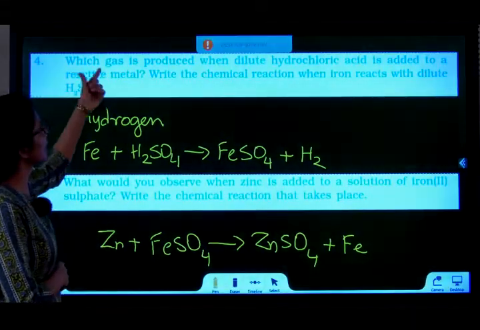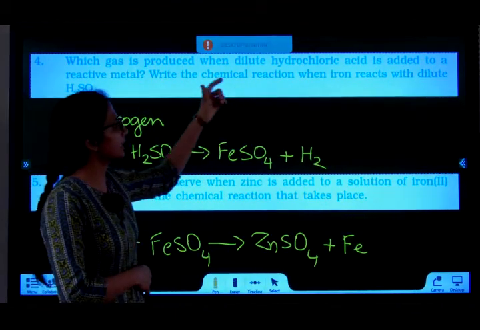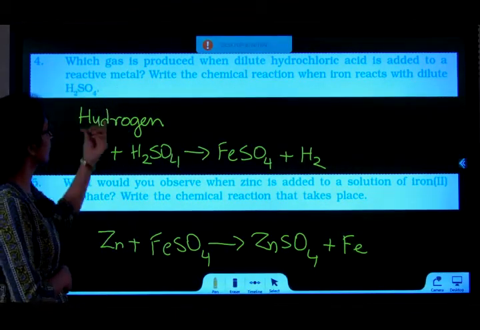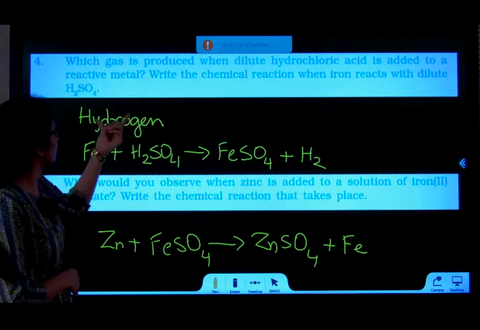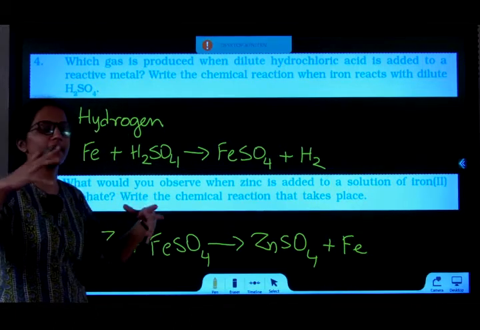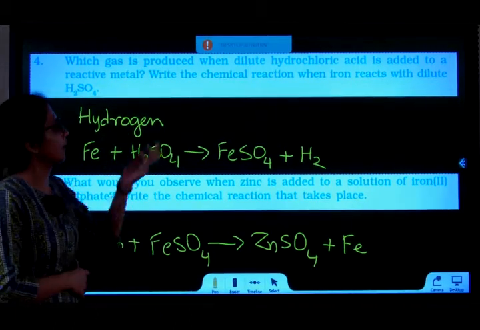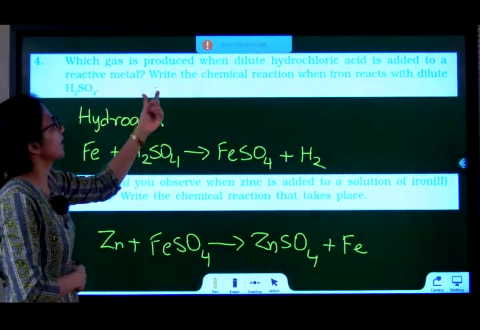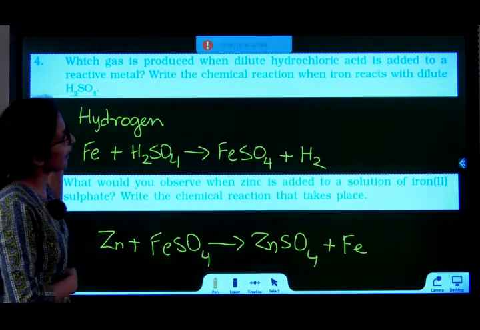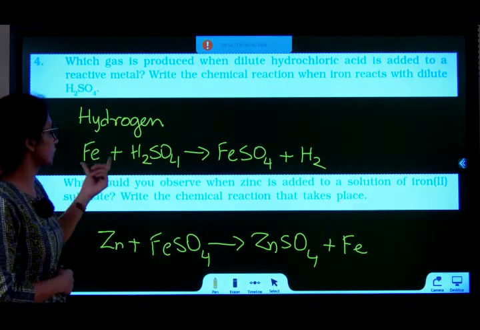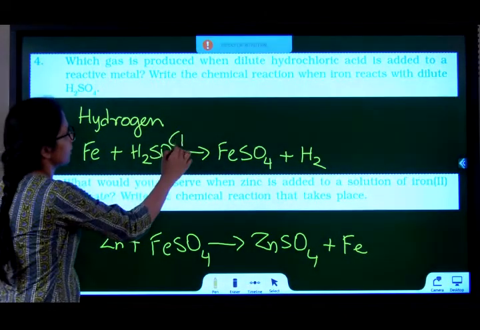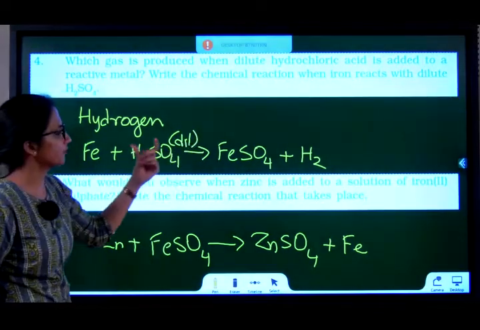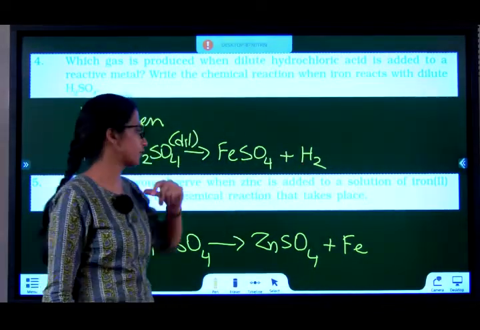Question 4. Which gas is produced when dilute hydrochloric acid is added to a reactive metal? Hydrogen gas. We already saw this during the experiment. If an acid is added to a reactive metal, hydrogen gas is liberated. We even tested it, it pops. That was from chapter 1. Write the chemical reaction when iron reacts with dilute H2SO4. Iron is reacting with dilute H2SO4. You get ferrous sulfate along with the liberation of hydrogen gas.